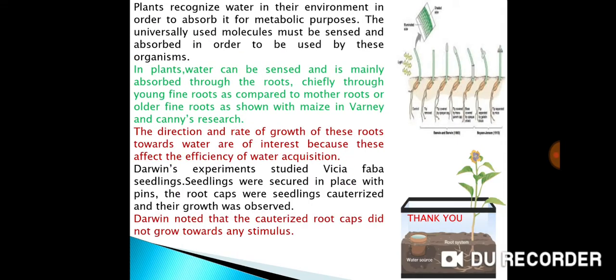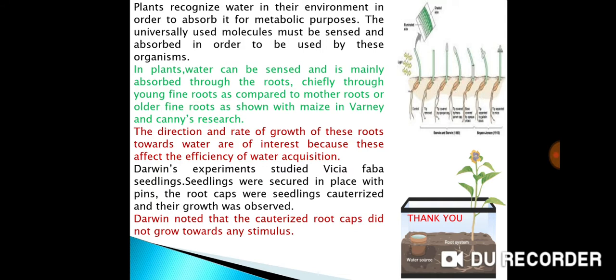Plants recognize water in their environment in order to absorb it for metabolic processes. In plants, water can be sensed and is mainly absorbed through the roots, chiefly through young fine roots as compared to mother roots or older fine roots, as shown with maize. The direction and rate of growth of these roots towards water are of interest because these affect the efficiency of water acquisition. Darwin's experiment studied Vicia faba seedlings.